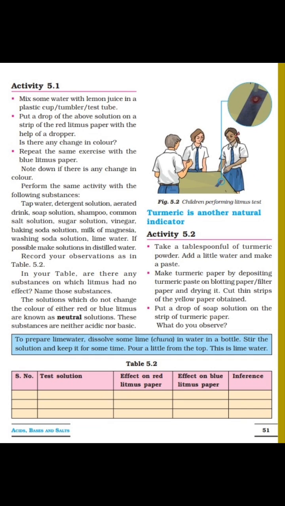Now I will tell you the acidic, basic and neutral substances. Acidic: tap water, but which is more than 7 pH, shampoo, aerated drinks, vinegar. Basic: detergent solution, soap solution, baking soda, washing soda, lime water, and milk of magnesia. And neutral substances: common salt solution and sugar solution.